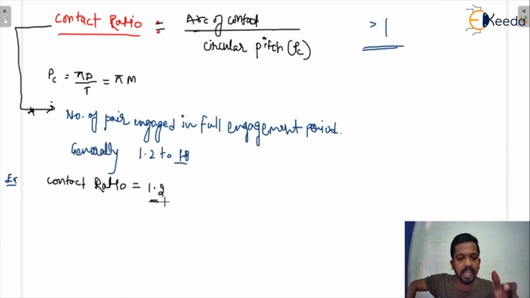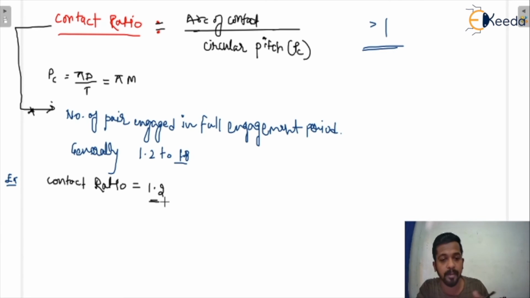One pair is engaged in a full engagement period, but in 20% of the time of engagement, another pair is also in contact with this pair. Are you getting my point? One more pair is engaged. Therefore, the number of pairs engaged in a full engagement period, the average value, comes out to be 1.2.